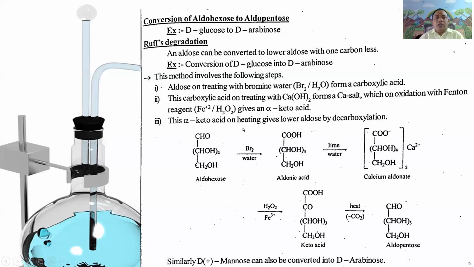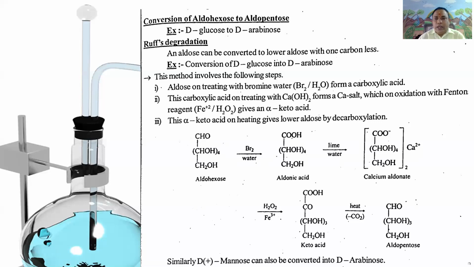In the equation, that is aldohexose, CHO, CHOH taken 4, CH2OH, it is called glucose or aldohexose. Oxidation with bromine water gives aldonic acid or gluconic acid, COOH, CHOH taken 4, CH2OH. This gluconic acid upon treatment with lime water gives calcium gluconate, that is COO minus, CHOH taken 4, CH2OH, taken twice, with Ca plus 2.